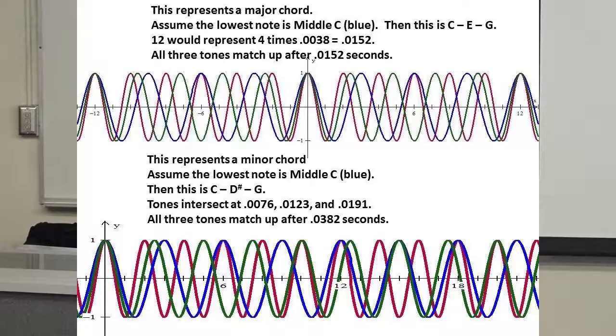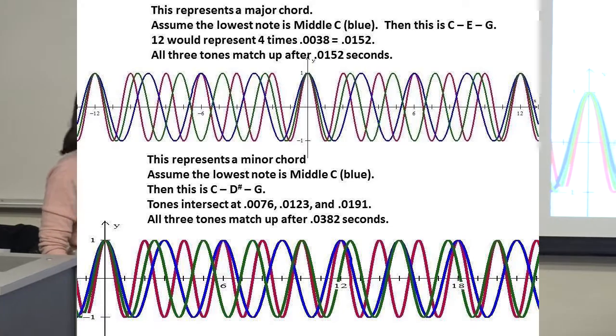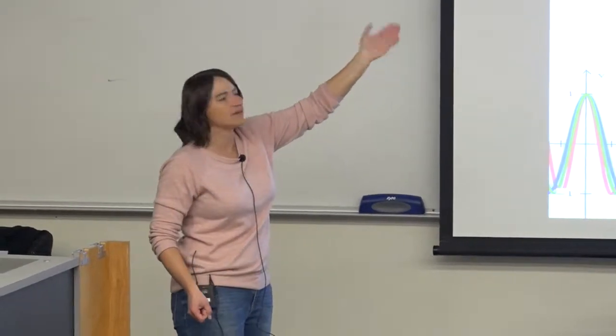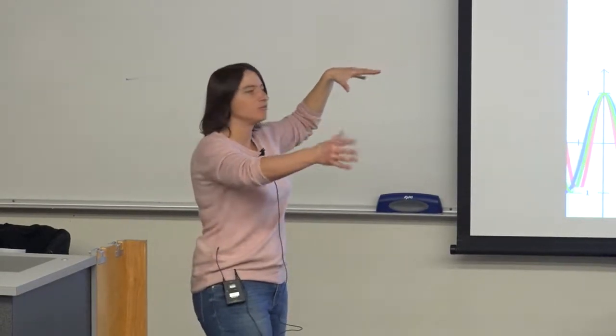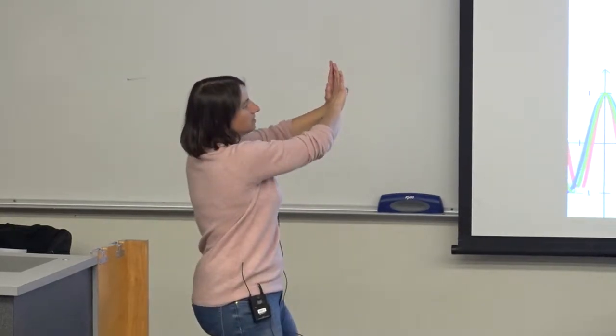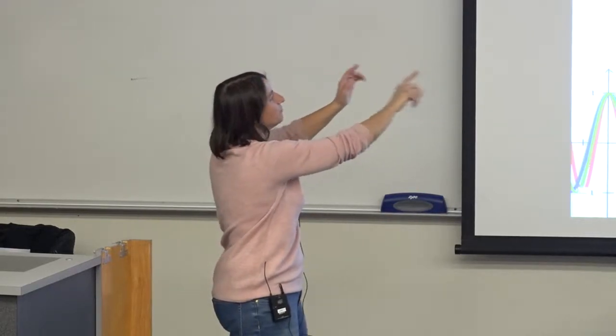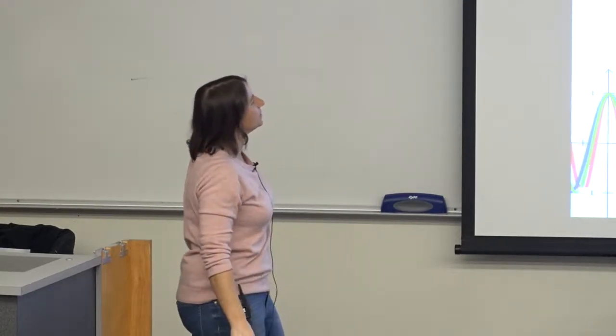All right, so moving on. That first one up top, that's a major chord. That's actually the C-E-G chord I was talking about before. And you can see the C would be represented by one color, the E by another color, and the G by another color. And then when you hit those three notes at the same time, the dissonance isn't so bad. It's not all over the place. It's a nice periodic graph, right? It repeats itself every 0.0152 seconds.